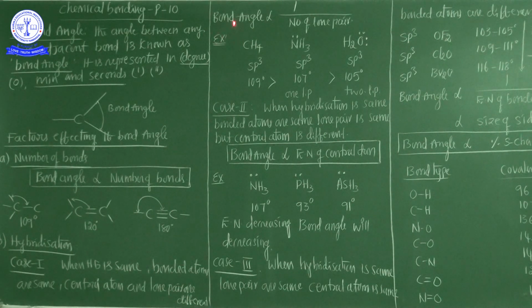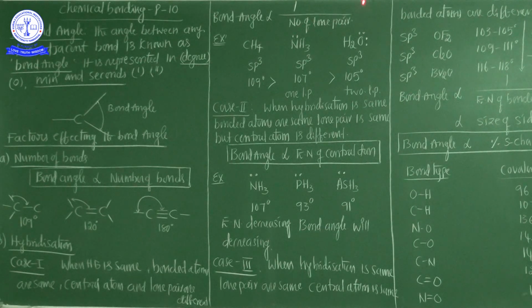Now here the bond angle is inversely proportional to the number of lone pairs of electrons. It is a very important point, my dear students. Lone pairs of electrons decide the bond angle, because as the number of lone pairs of electrons increases, the bond angle decreases.